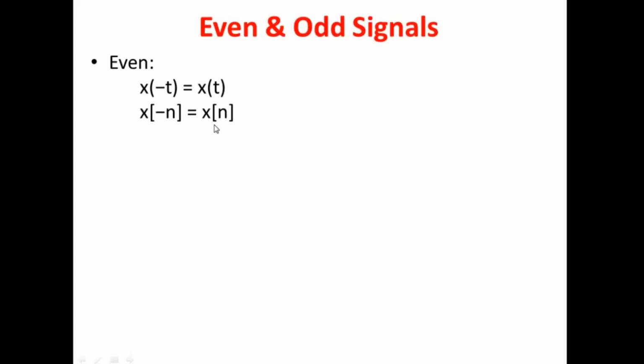The second one is for a discrete signal, and this is the expression for time folding. The normal signal has to be equated with the time-folded signal, and both have to be equal. If not, it is not an even signal. And for an odd signal, the time-folded signal should be equal to minus the original signal.